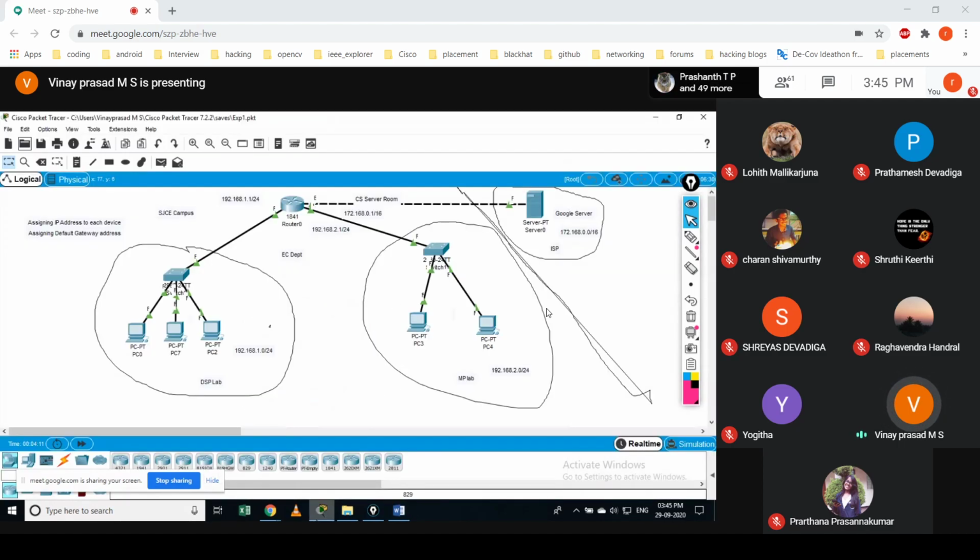Instead, whatever we did in the very first lab, we take the same network and do some configuration on the device so that you are able to get access to that networking device. I'm not telling how you could access the end device. Instead, we are saying how you could access these networking devices at your terminal.